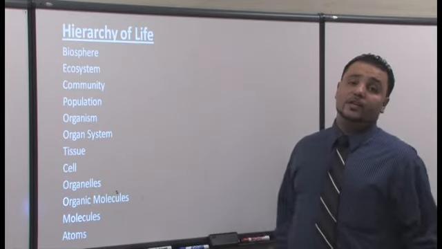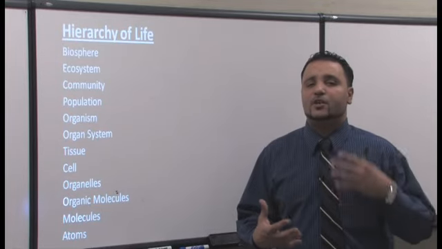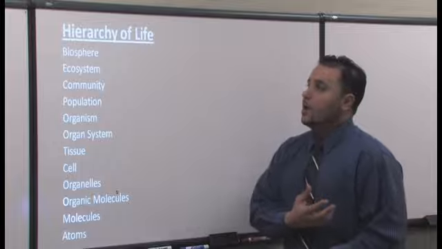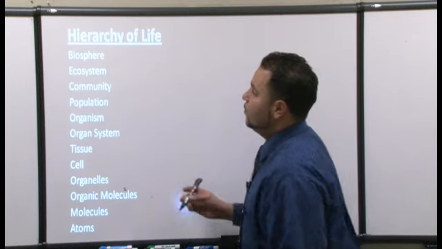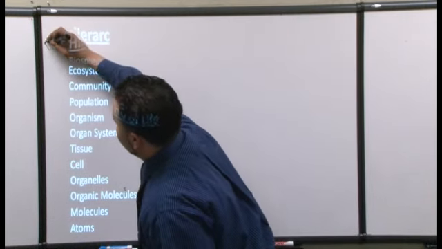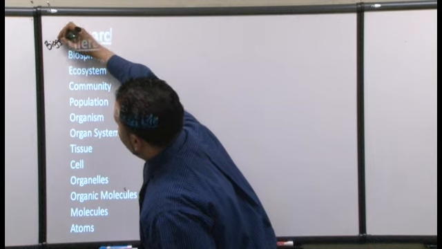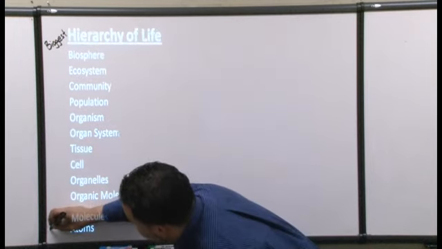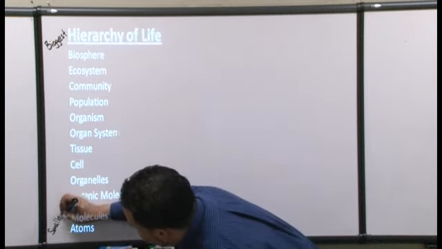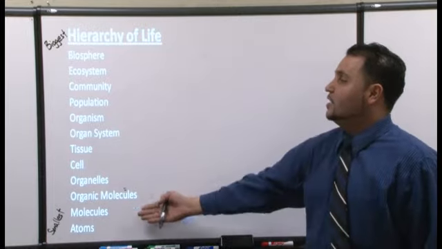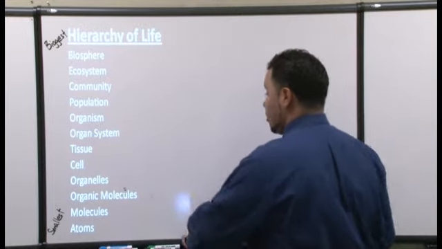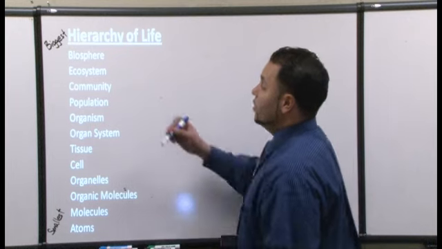This is the hierarchy of life. And whenever you see hierarchy, it's just what is the order that life comes in. And so on this side, I have what? The biggest. Okay, so let me just put that over here. This is the biggest or the largest, and down here where the atoms are, these are the smallest. Okay, and it's a nice way to really look at that. So I'm going to start off going from the top and working our way down.